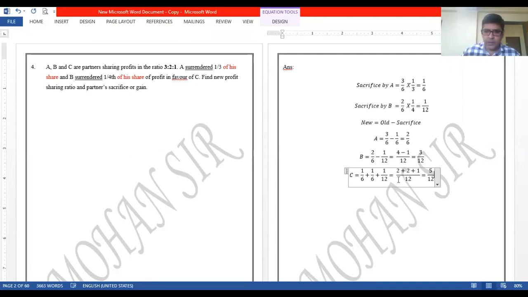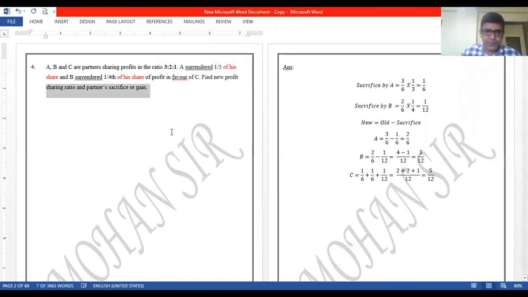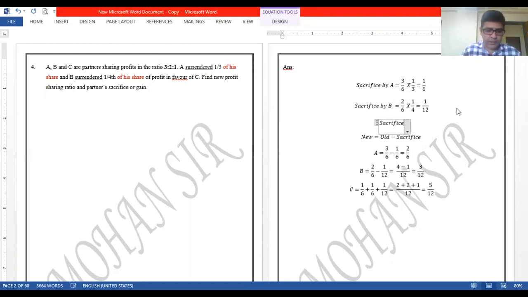Okay, so the point is now we have been asked to calculate the new ratio and the sacrifice or gain. We know this is the sacrifice by A and B. If over here we were to calculate the sacrificing ratio, how would we write it? Just think about it.